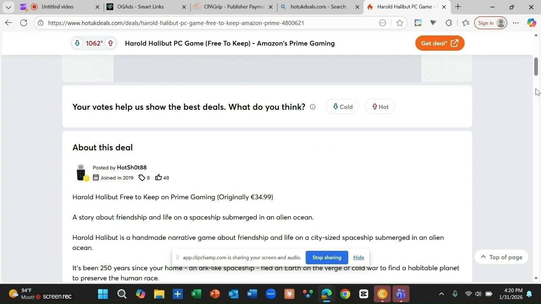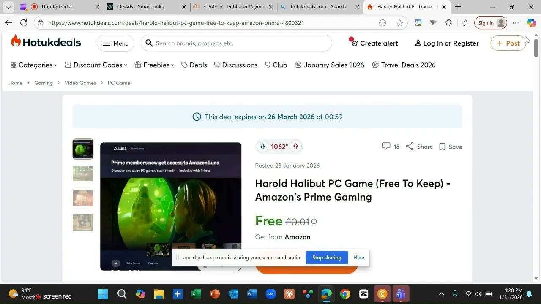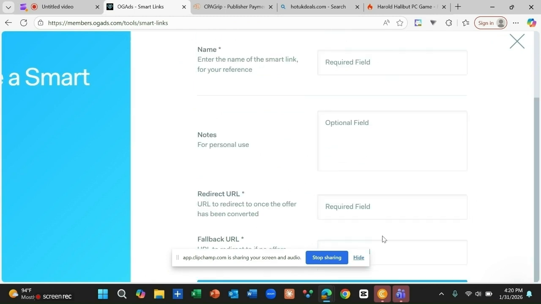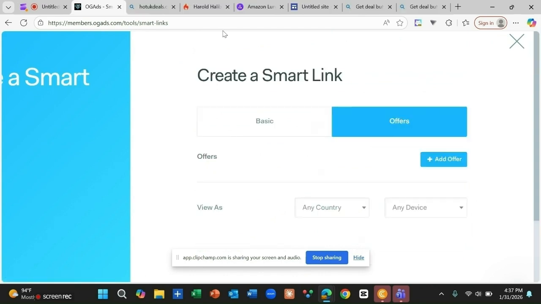So what we are going to be doing now, we need to copy this URL. When you copy this URL, we need to take it to our platform, to where it says put your offer here. We are going to put the URL here, and the moment we put the URL here, we are going to get an offer for free.